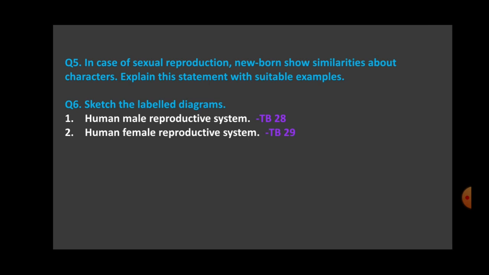Second is human female reproductive system. It is given on page number 29 very clearly. Okay, female human reproductive system. Third one is flower with its sexual reproductive organs. It is given on page number 26, figure 3.12. Okay, the longitudinal section of the flower is given and all the parts of the flower are shown.